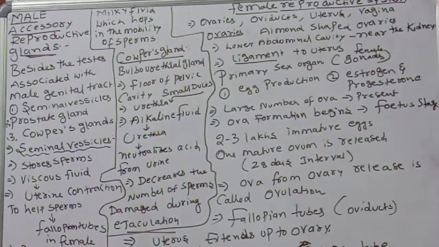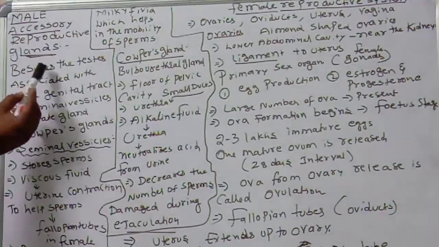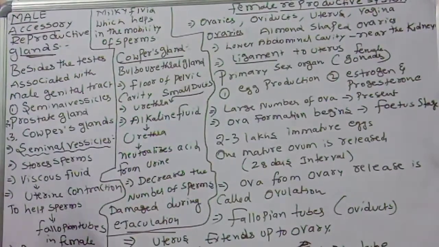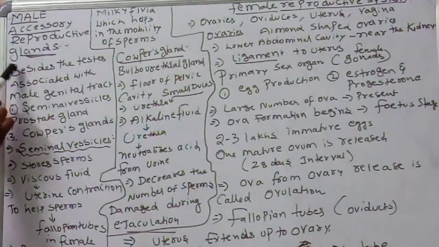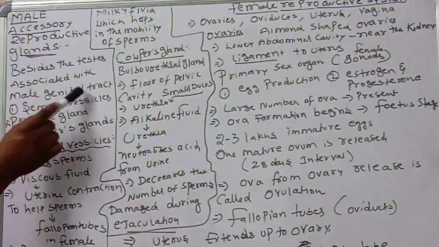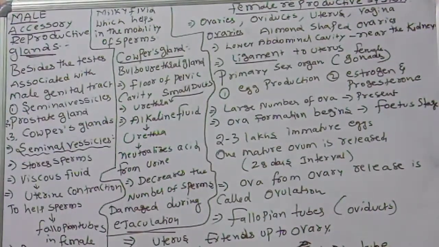Now we are going to discuss male accessory reproductive glands in this video. Observe carefully. Beside the testis, certain accessory glands are present, which remain associated with the genital tract. Which genital tract? The male genital tract.